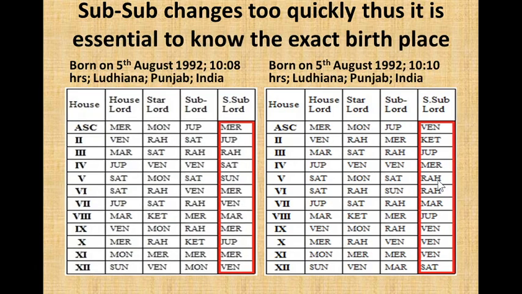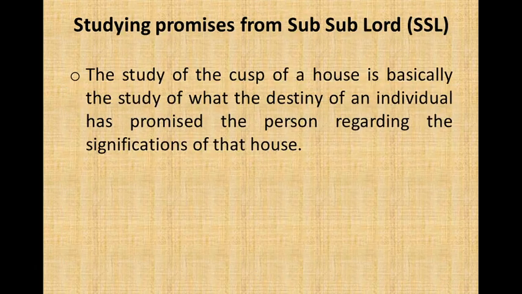Similarly, this person is also not sure if the birth time is 10:08 or 10:10 a.m. You see, the SSL is Mercury for 10:08 and it's Venus for 10:10, and all the SSLs here are different from the SSLs here. So the exact birth time is very essential to get correct predictions.